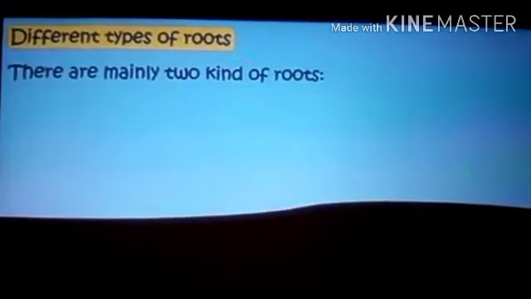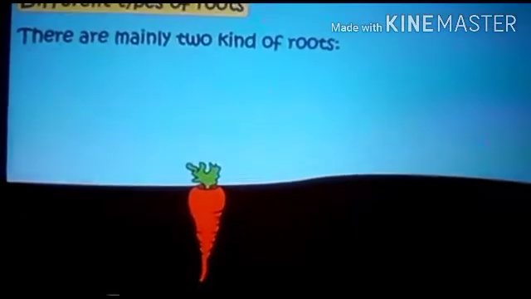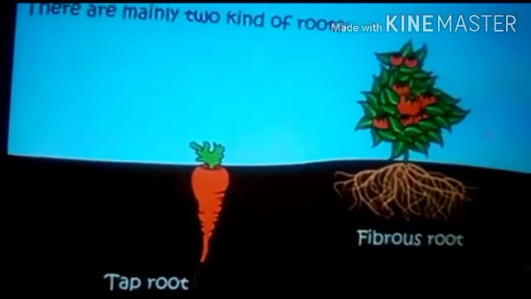The part of a plant which is below the surface of the earth is called root. Roots are of two types. They are taproot and fibrous root. One is taproot and the second one is fibrous root. Taproot.